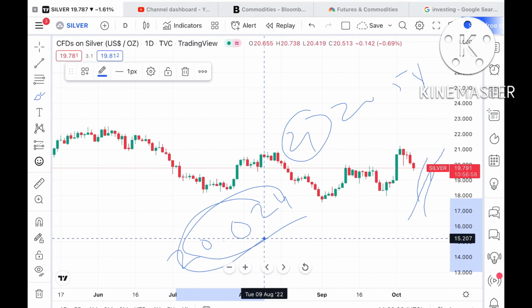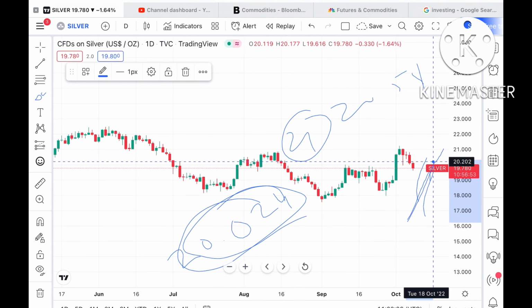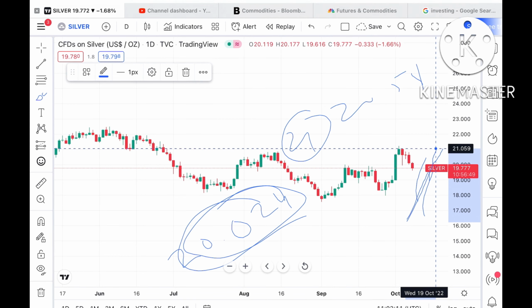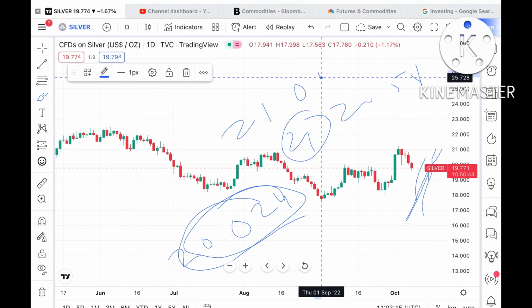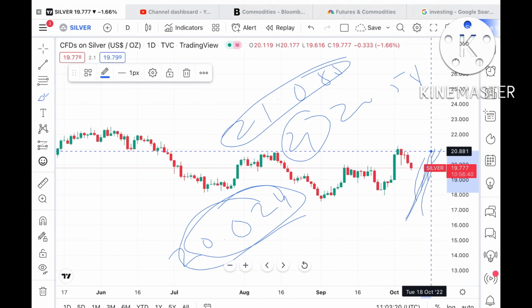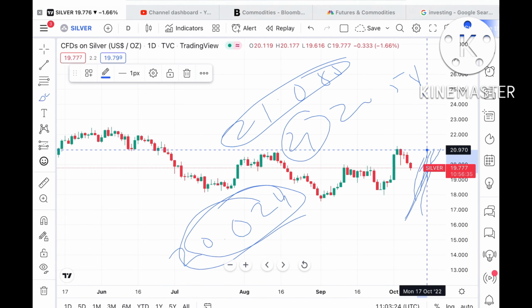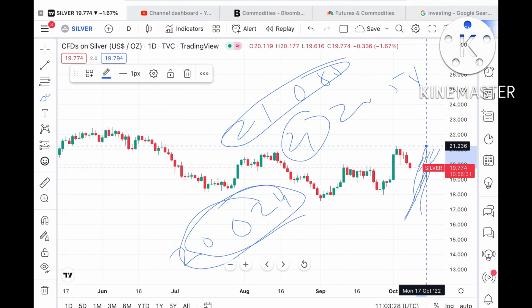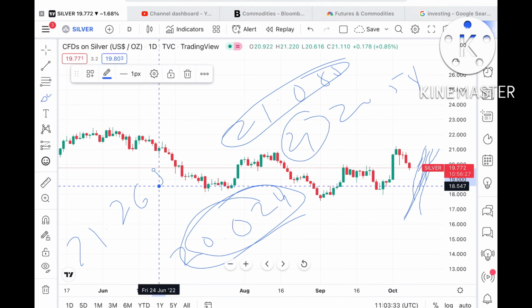If the price goes above a level of 20.204, all these resistances are weak, so the probability is much higher that it can move further upside towards a level of 21.088, and from there it can go further upside. Keep a note of it, because once the price goes above 20.024, there is a high probability that it can move towards 21.088, and if that level sustains, it can go towards $21.265.